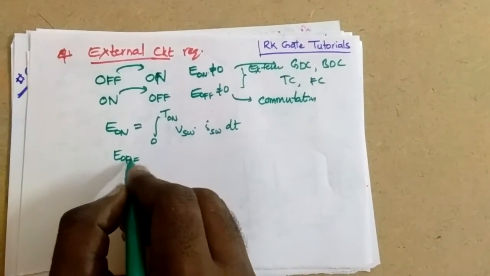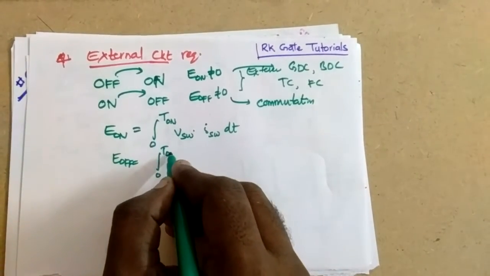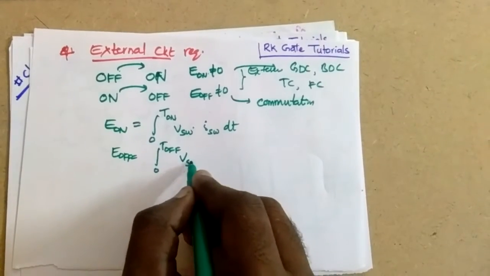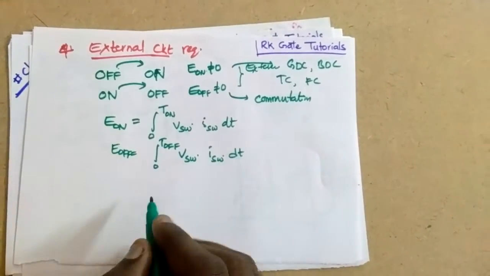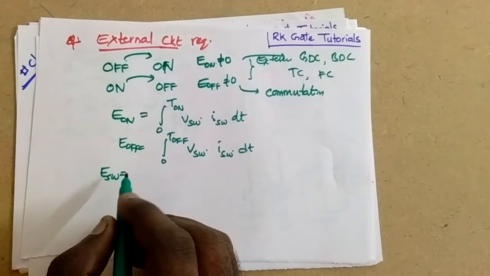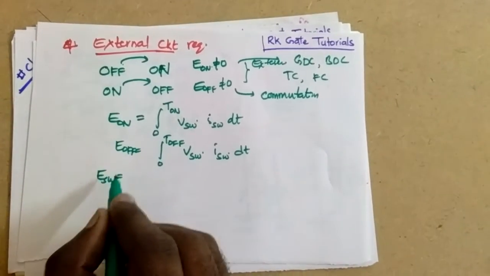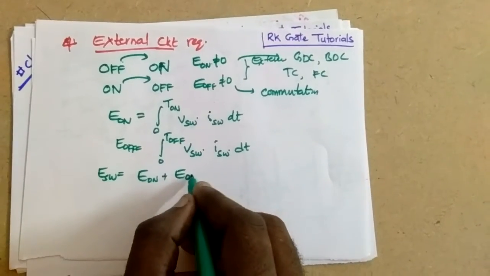If you are turning off, the energy lost during the turn off will be the integral from 0 to T off of the voltage across the switch times the current across the switch dt. From here we can write the total energy lost during the turn on and turn off of the switch: E on plus E off.